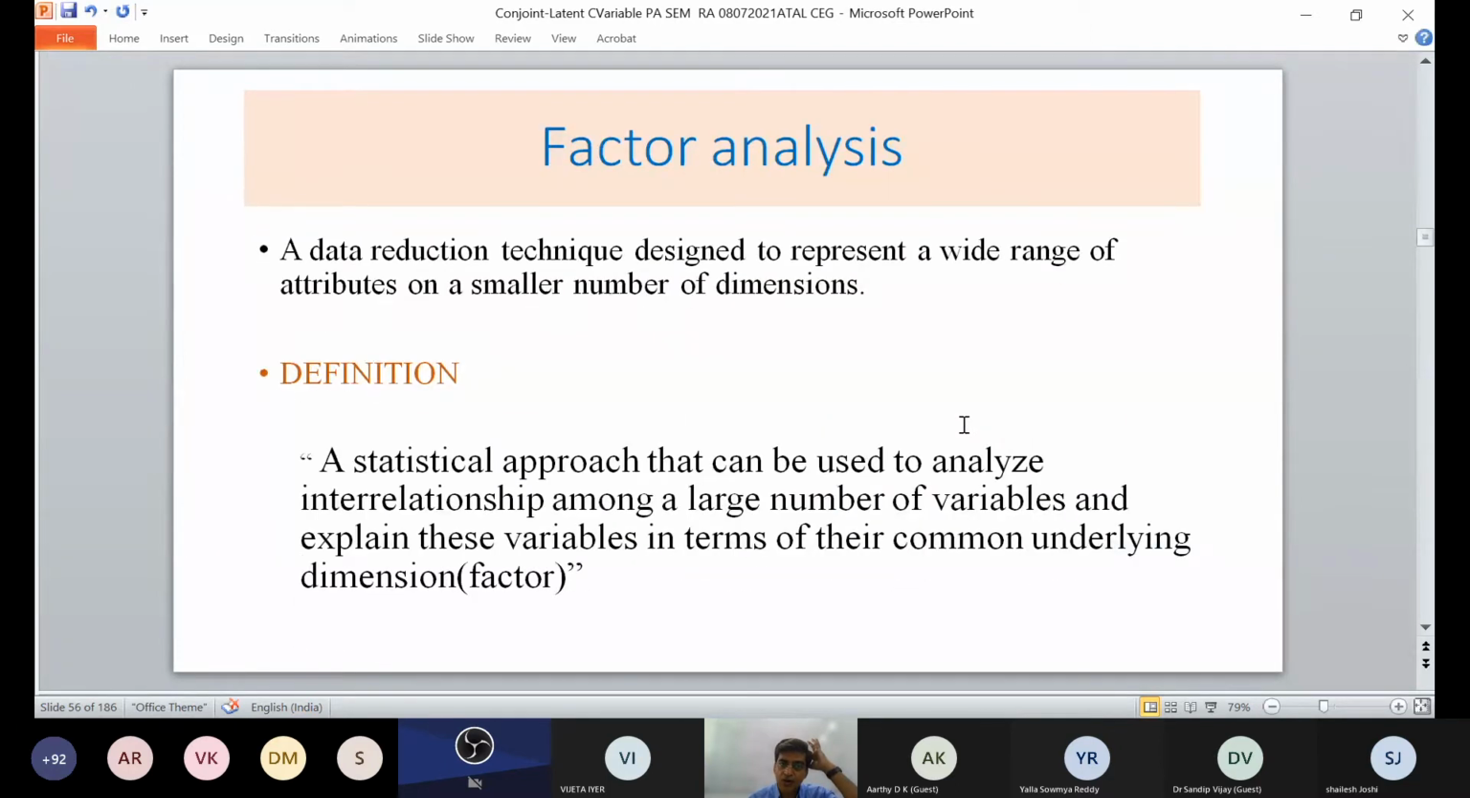Now next is factor analysis. It is a data reduction technique. Since this is about data analytics, it is one of the techniques for presenting a wide range of attributes in a smaller number of dimensions. You can say this is a statistical approach used for analyzing the interrelationship of a large number of variables.